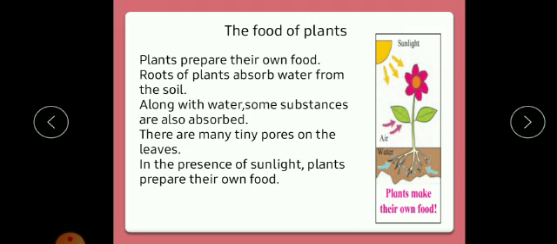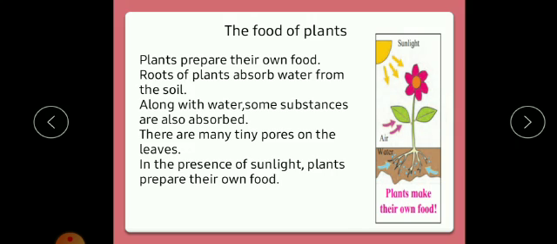They are so tiny that we cannot see them with our eyes. Air enters the leaves through these pores. Thus, air and water come together in the leaf.